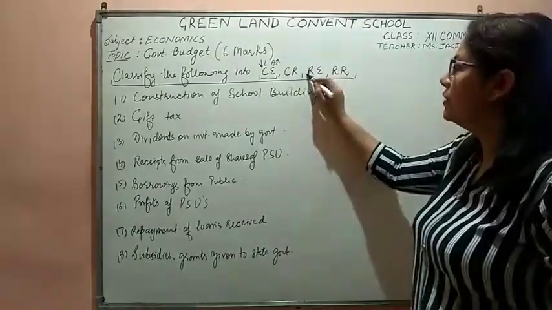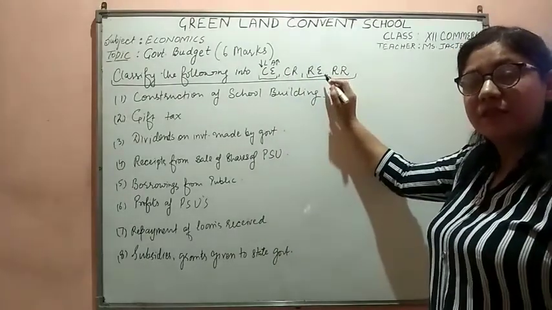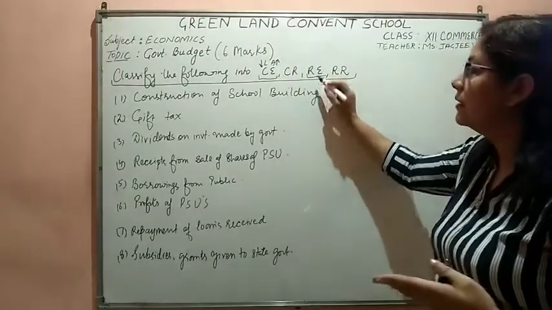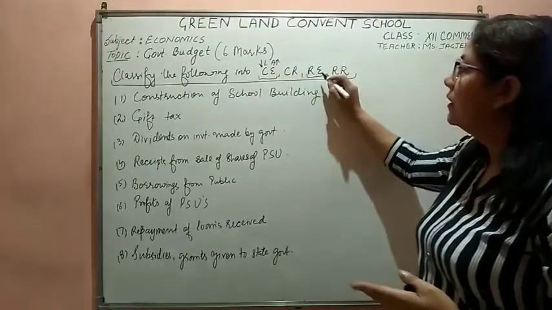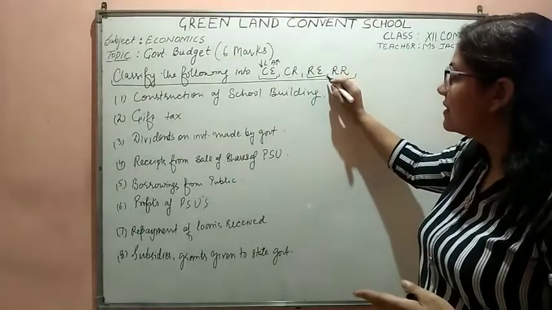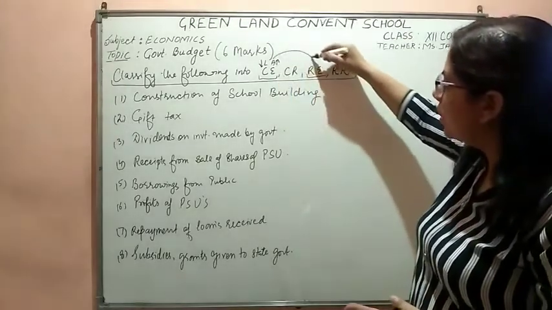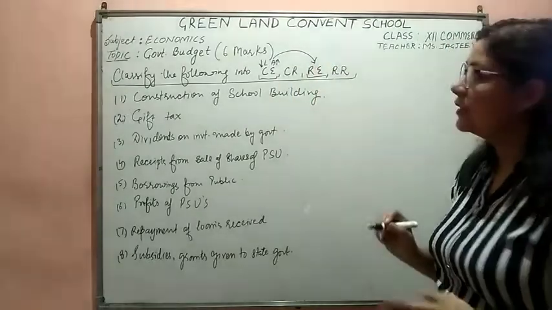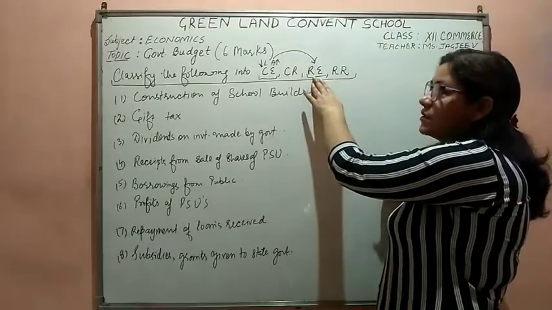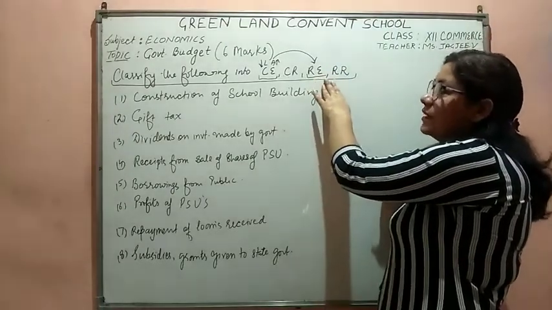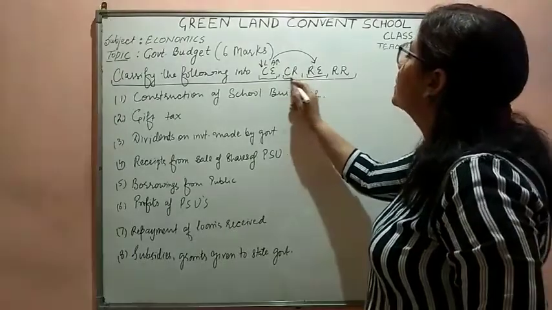When I talk about revenue expenditure, expenditure is done, but it would be the opposite of capital expenditure. Neither the liability is decreased nor the asset is increased. Now let's talk about the capital receipt.